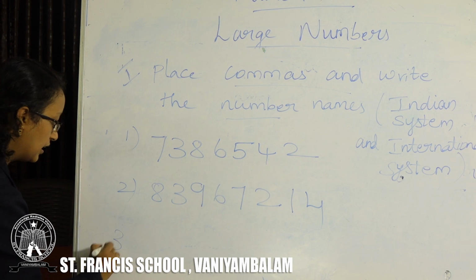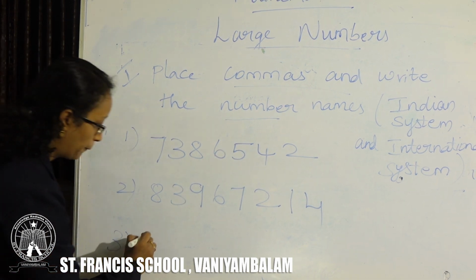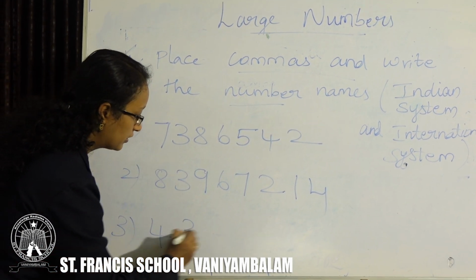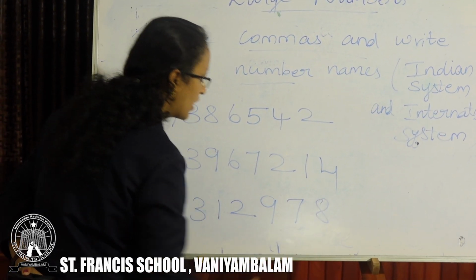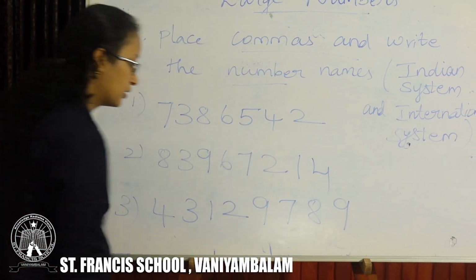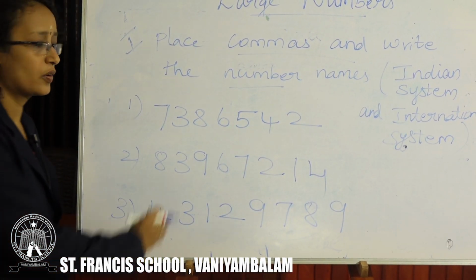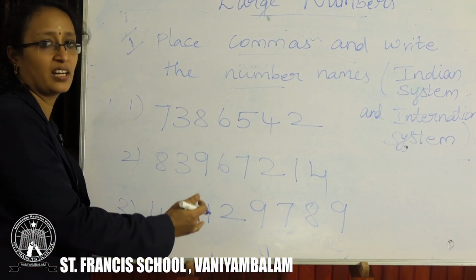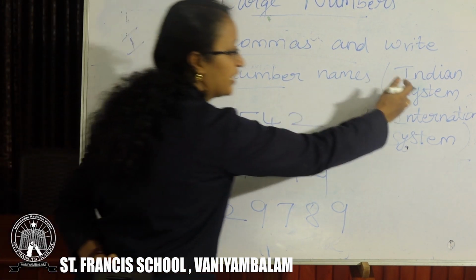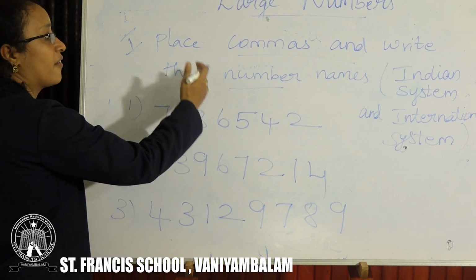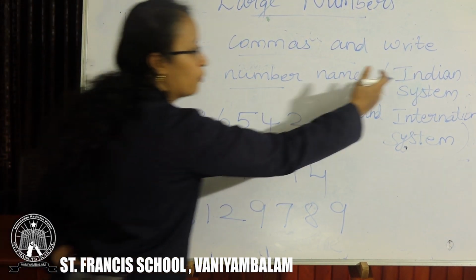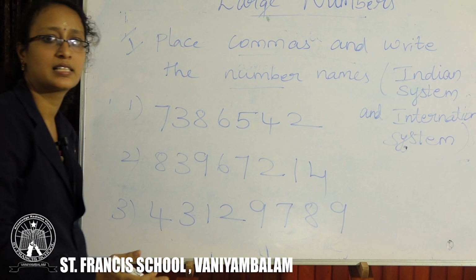Okay, last question: 4, 3, 1, 2, 9, 7, 8. So you can write these 3 numbers in both the Indian and international systems. First place the commas and write the number names in both the Indian system and the international system.